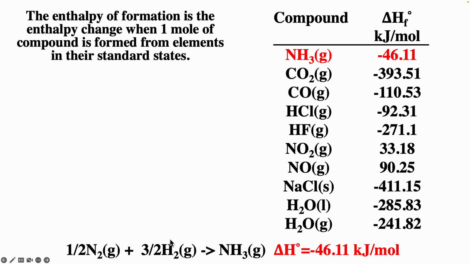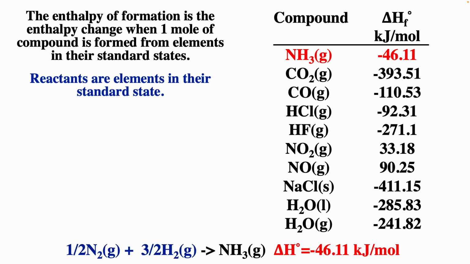Element standard state for hydrogen is H2. We need 3, so we multiply this by 3 halves. And so if we measure the change in heat for this reaction, that gives us the enthalpy of formation for ammonia. So again, we define elements in their standard state as having 0 enthalpy, and then we measure all other enthalpies of formation relative to elements in their standard state.